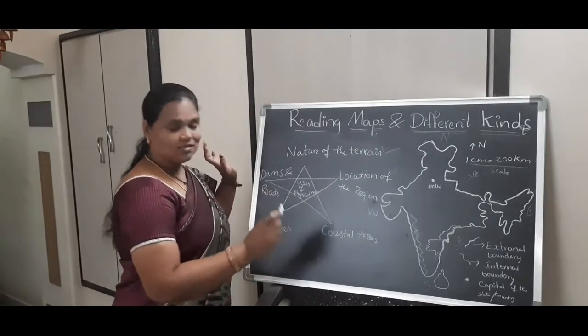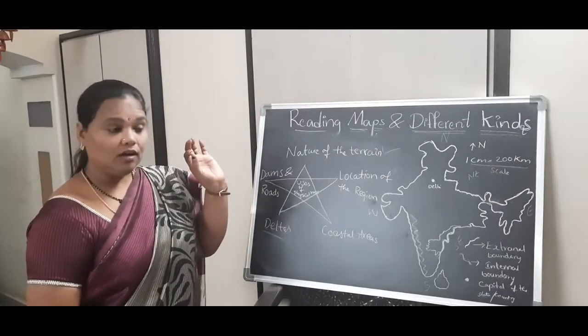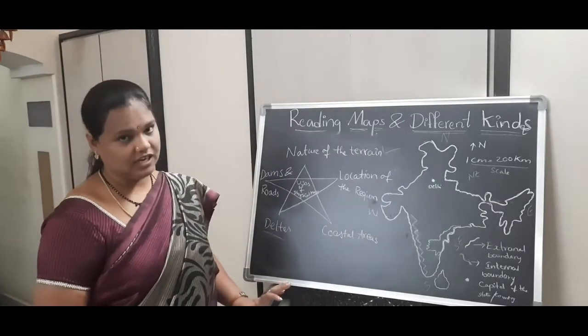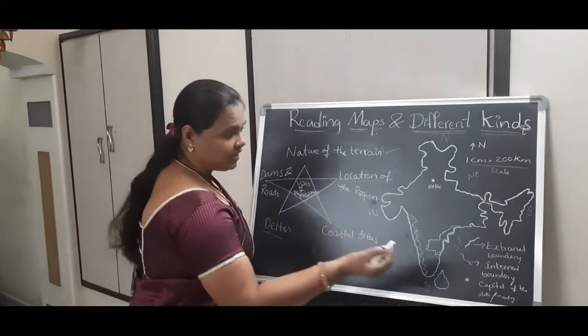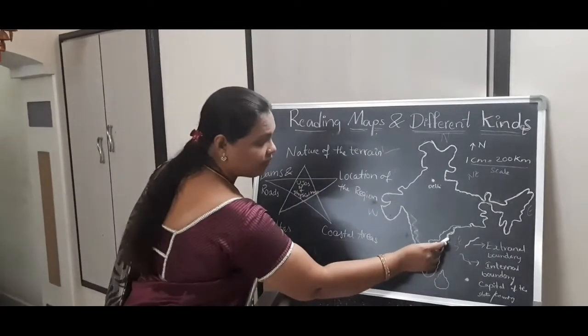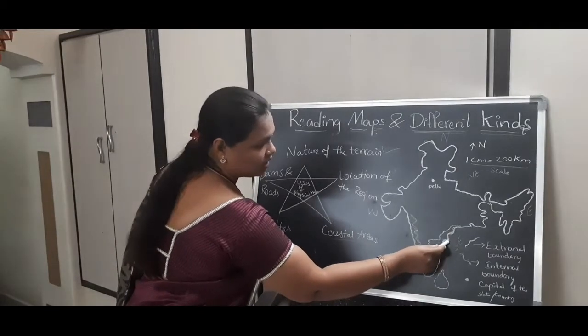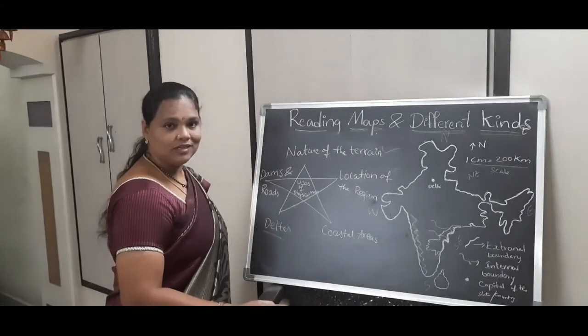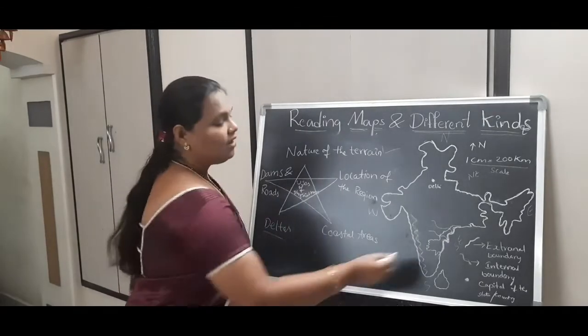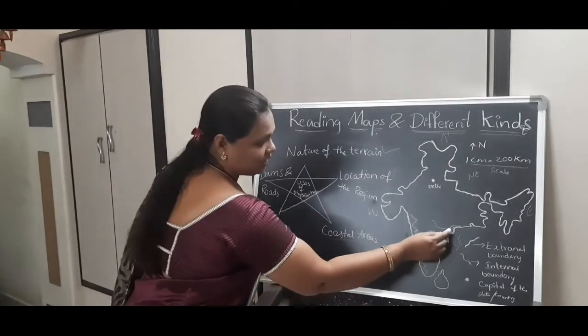Next, deltas. See here, many rivers are present in India. So we have full of rivers. Especially in Andhra Pradesh, we can see river Godavari and river Krishna. Two rivers are there. Of course, Penna is also there. As an example, we are taking two rivers here.